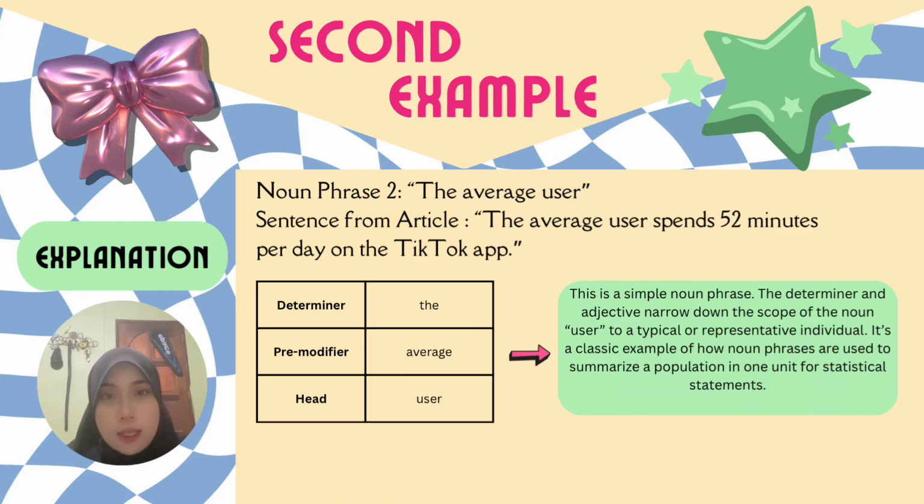The determiner and adjective narrow down the scope of the noun user to a typical or representative individual. It's a classic example of how noun phrases are used to summarize a population in one unit in statistical statements.